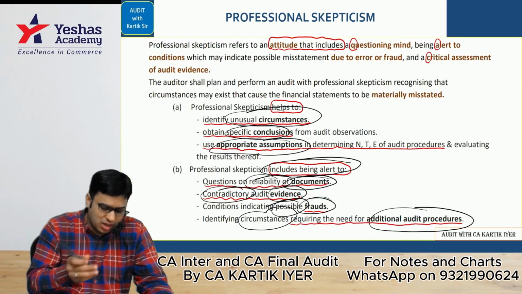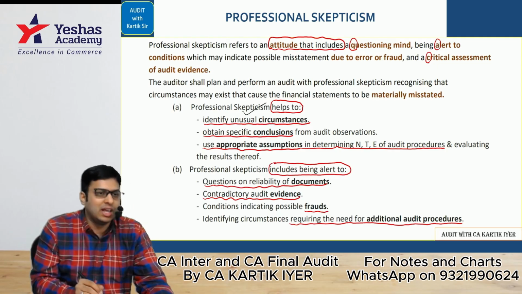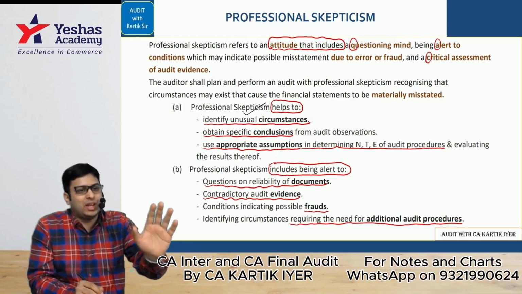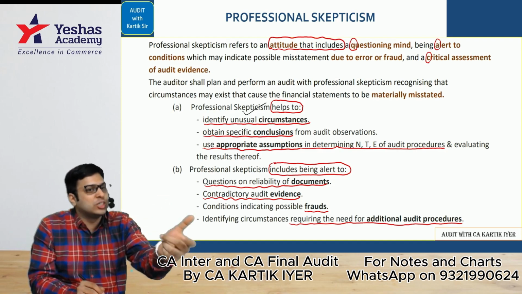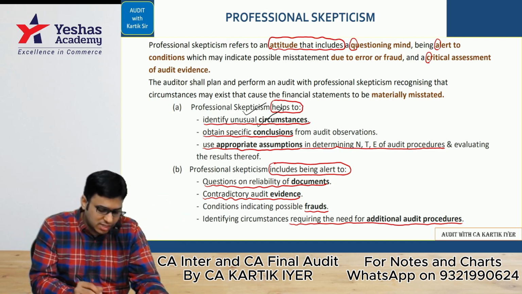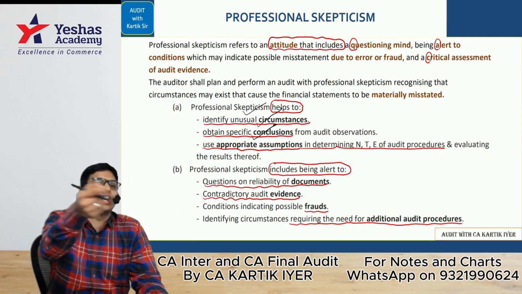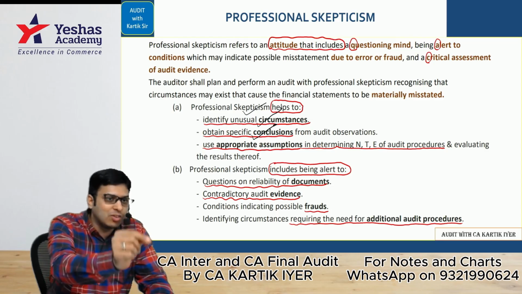Simple. What had we seen in this? We had seen that if the auditor maintains a questioning mind, he can identify things which are not in sync with the company. Circumstances are suggesting something, and he feels that something else is being shown. That is called unusual circumstances. Specific conclusions: the auditor will give more specific conclusions, not generic conclusions. He will give the conclusions with more clarity. It will be more specific.